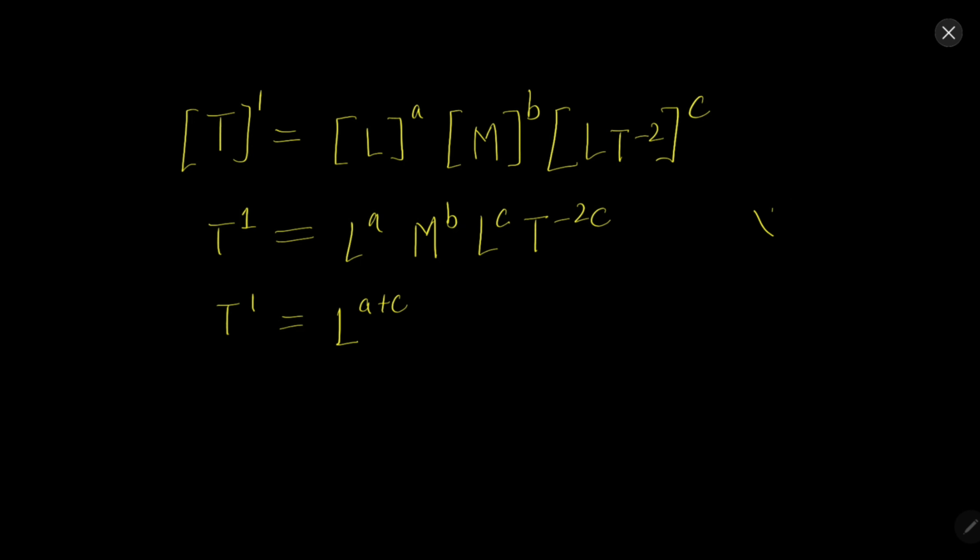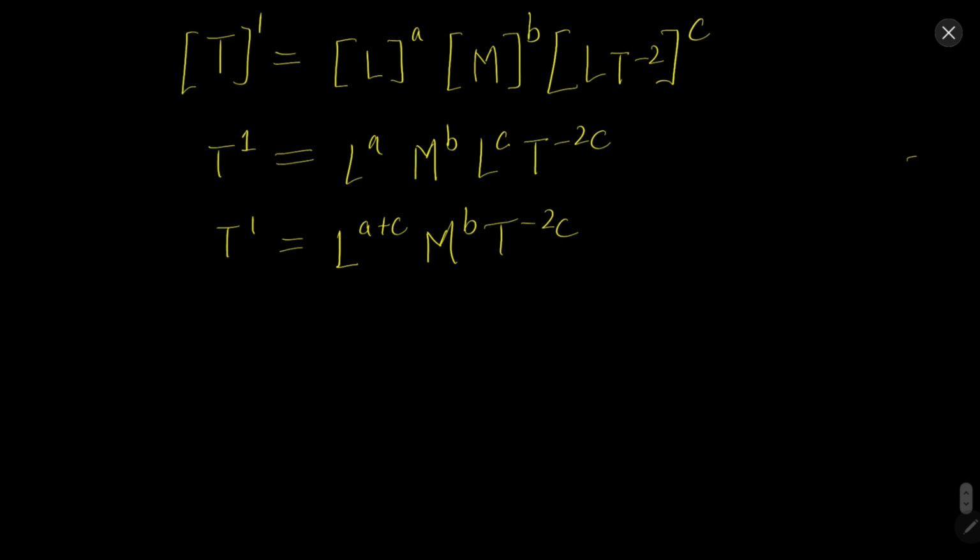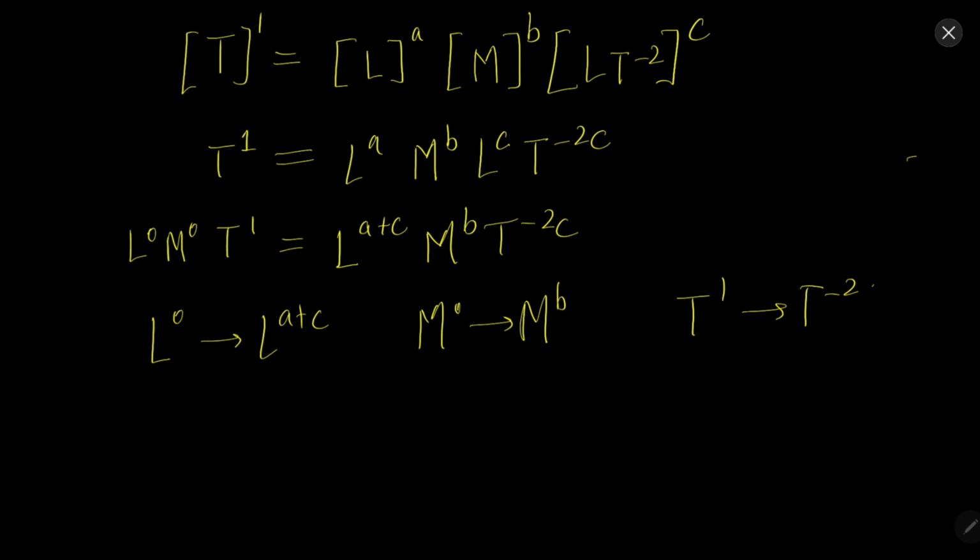Okay, we know that. Let's say if we have x square times x cube, so now we will get x to the power 5. When we multiply, we add the powers. So similarly, L will be A plus C. M again is alone, M to the power B, and time is minus 2C. So what do we need? We need to compare the similar entities. Here L is 0 and M is also 0. So L to the power 0 and L to the power A plus C will be compared. M to the power 0 and M to the power B will be compared, and T to the power 1 and T to the power minus 2C will be compared.